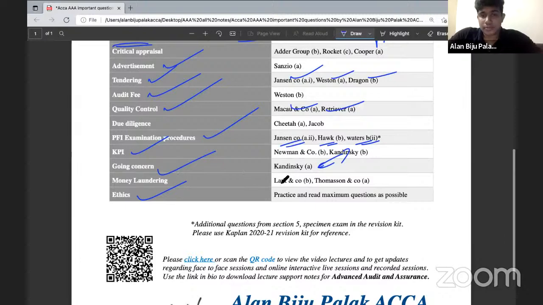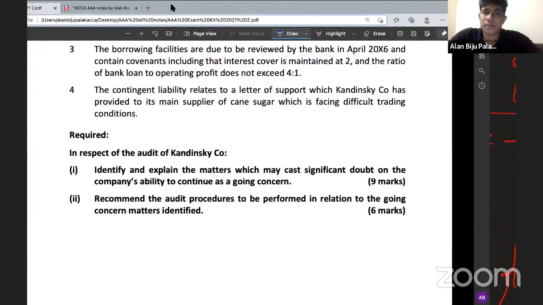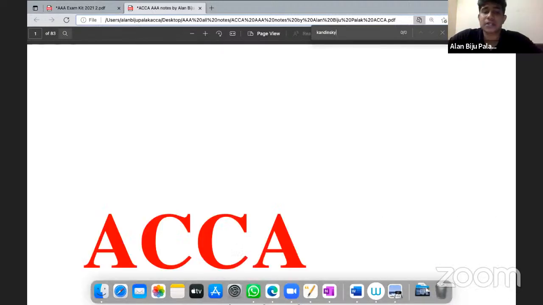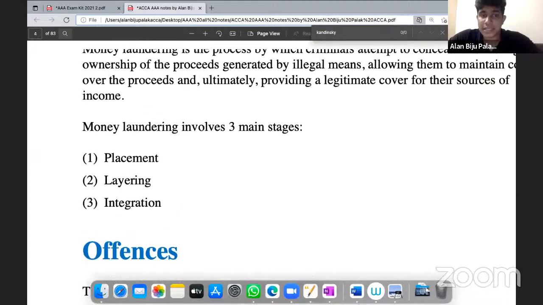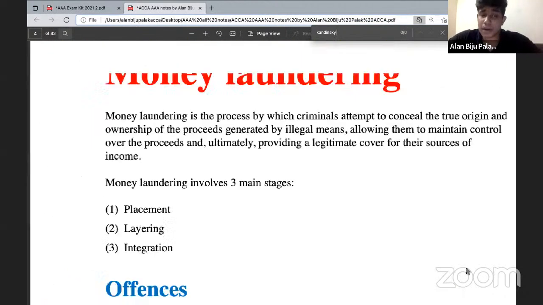Then money laundering. So basically, what do you mean by money laundering? Money laundering is a very important concept for which we spend a few days of class. Money laundering means that a person is converting illegitimate money into legitimate funds. The illegitimate fund will have the appearance of a legitimate fund, and this conversion is known as money laundering.